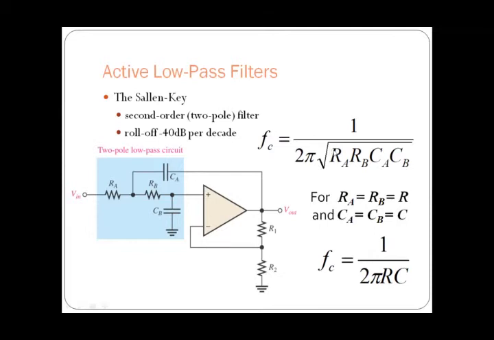So let us consider, if Ra is equal to Rb is equal to R, and Ca is equal to Cb is equal to C, then what happens? In the place of Ra, we replace it with R. So this becomes R square and this becomes C square. R square C square is nothing but RC whole square, and the square and the root will cancel. Then the critical frequency is given by 1 by 2 pi RC. So again, the critical frequency is decided by 1 by 2 pi RC.